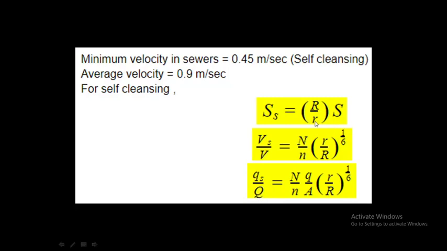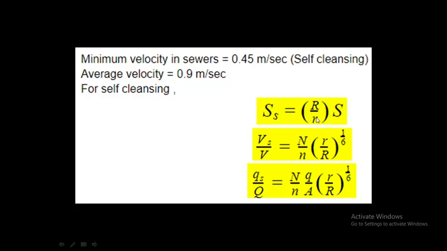And the small letters denote values at partial depth, that is, small s is the gradient. s equal to capital R by small r into S, and capital R by small r is the proportionate hydraulic mean depth. This capital R by small r is obtained from a table.